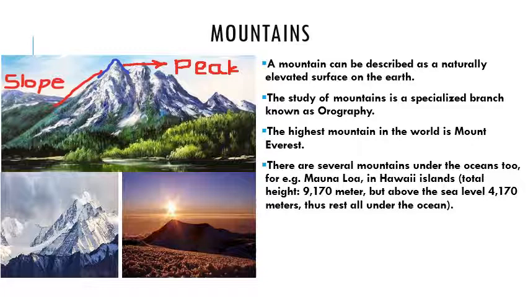So if a question asks which is the highest mountain in the world, the answer is Mount Everest. The height of Mount Everest is 8,848 meters, but the height of Mauna Loa is 9,170 meters. But we always measure height from sea level, which is only 4,170 meters for Mauna Loa. The rest we consider as depth. Is it clear? One more mountain is Mauna Kea. Its height is 10,000 meters from the sea floor, but measured above sea level it is only 4,205 meters. So if the question is the highest mountain in the world, the answer will always be Mount Everest.